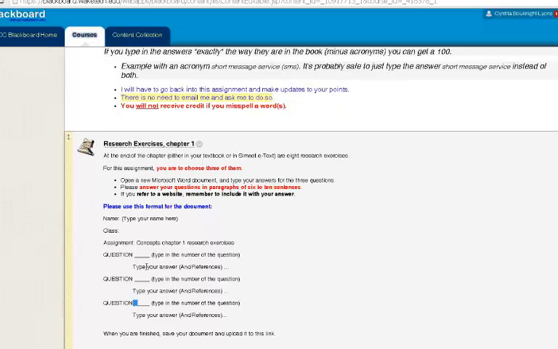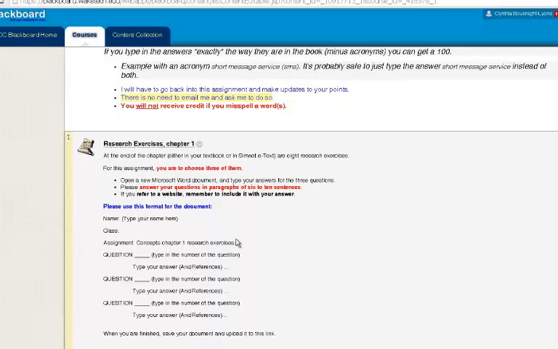So you'll type in your answer and you'll type the reference that you use, if you use one. It's not always necessary to use a reference because some of them are opinionated, so you can just use your opinion. And then once you are finished and you've given this file a name, it doesn't matter what you name it. You can name it Chapter 1 Concepts Research Exercise or Chapter 1 Research Exercise. I'm cool with that, either one.